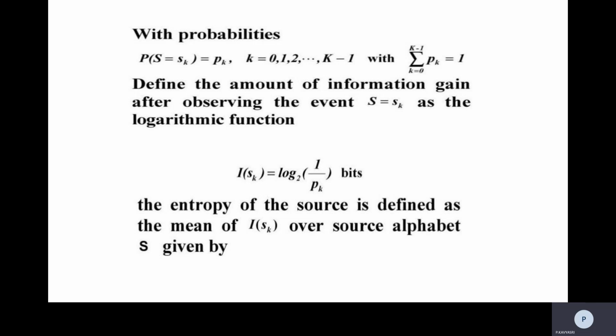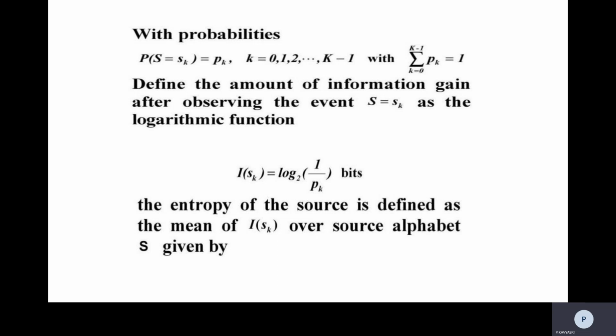Here k means 0, 1, 2 and so on up to K minus 1, with summation k is equal to 0 to K minus 1 of Pk is equal to 1. We define the amount of information gained after observing the event S is equal to Sk as a logarithmic function. So we can represent I of Sk as log 2 of 1 by Pk bits.